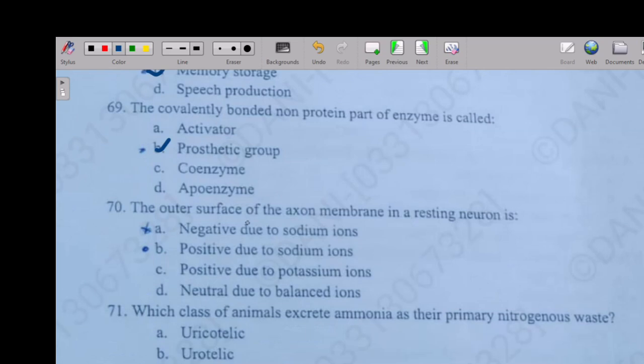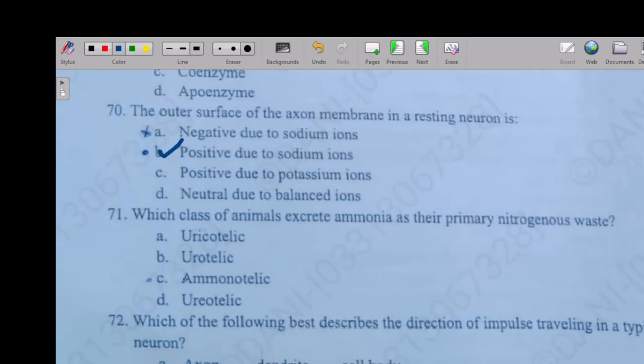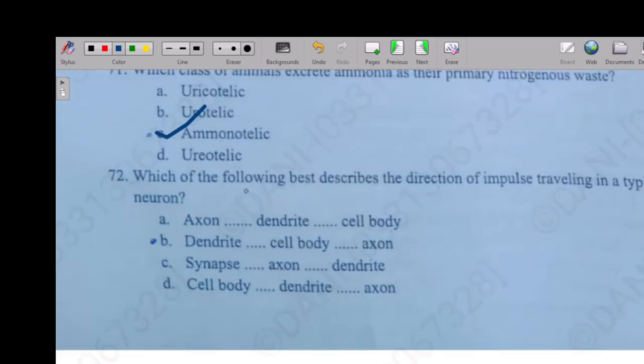So the next question is, the outer surface of the axon membrane in a resting neuron is positive due to sodium. So the next question is, which class of animals excretes ammonia as their primary waste? The right option is ammonotelic. So the next question is, which of the following best describes the nerve impulse traveling through a typical neuron? Dendrite, cell body, axon. So the right option is dendrite, cell body, axon.